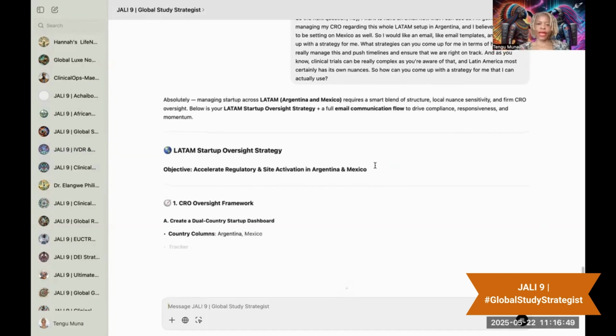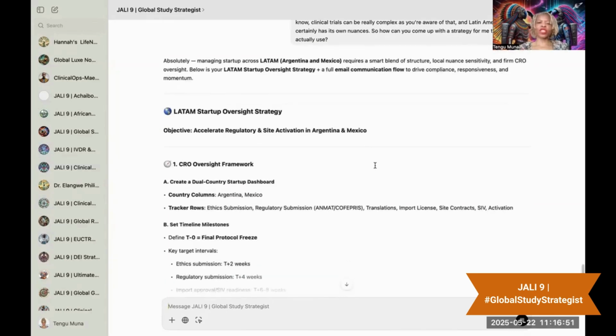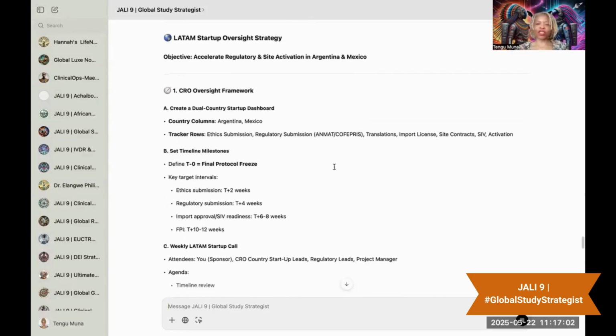It also did a LATAM sample startup kickoff email to the CRO and an oversight strategy. If I had AI in the past, I swear I would not have had some of those 20-hour days. Guys, this is the strategy that it actually comes up with. Yeah, I love it when AI does things that I don't expect. One of the things that is really difficult is the emails, right? Corresponding via email.